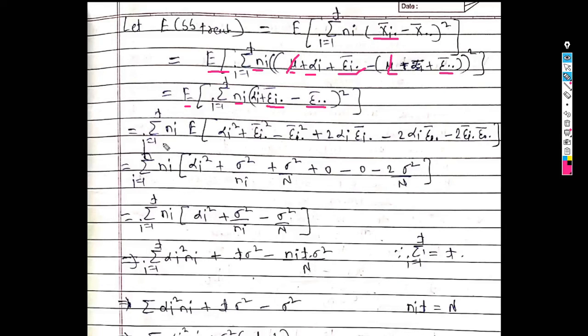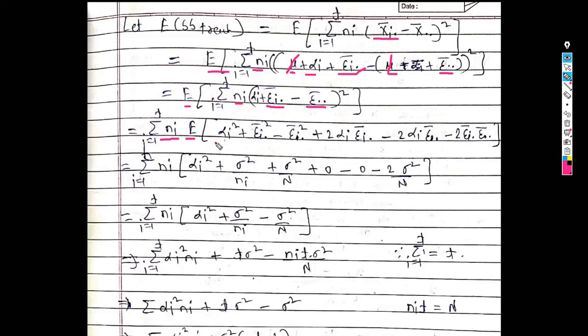So we take this summation over i ni outside the expectation. So we get summation ni times the expected value of, now here use the formula for (a plus b plus c) whole square.